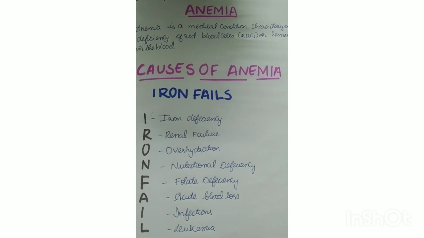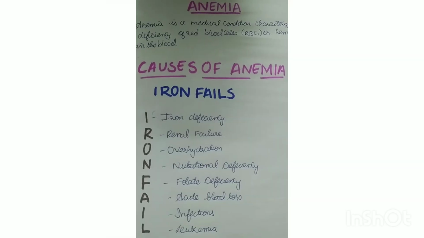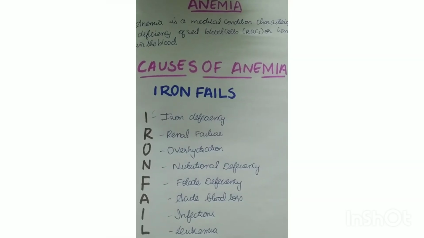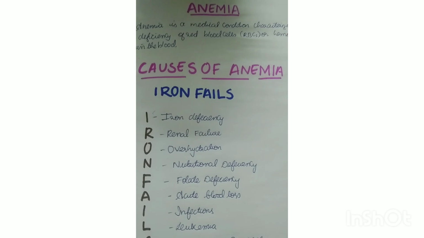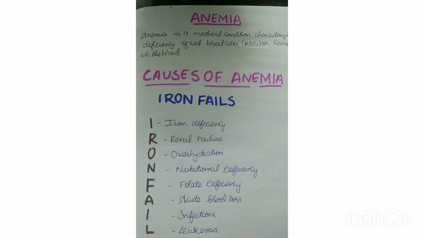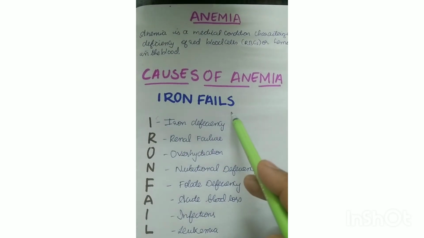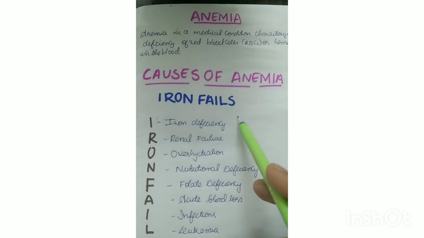Coming to sickle cell disease. In sickle cell disease, anemia occurs by damaging red blood cells, which reduces the number of healthy cells available to carry oxygen. So these are the causes of anemia. Again, I remind you that the trick to remember the causes of anemia is IRON FAILS.